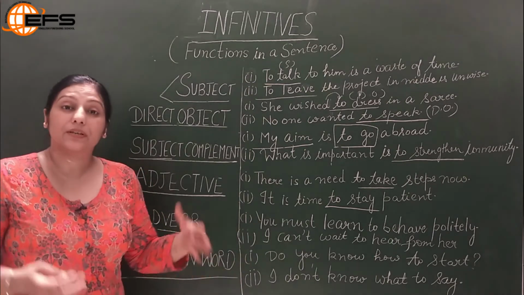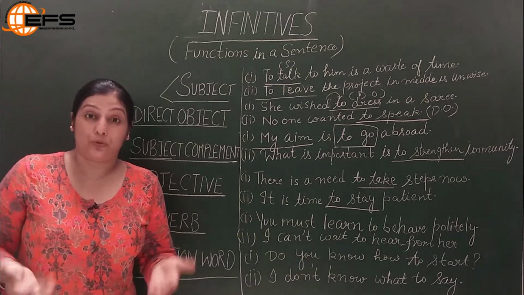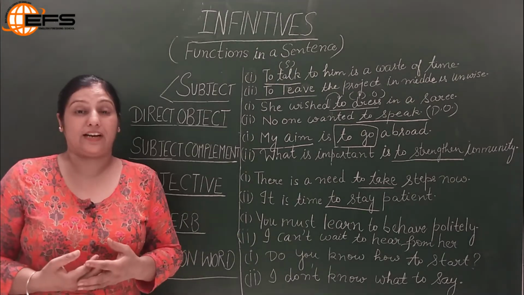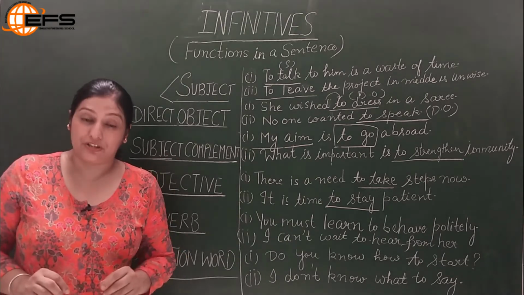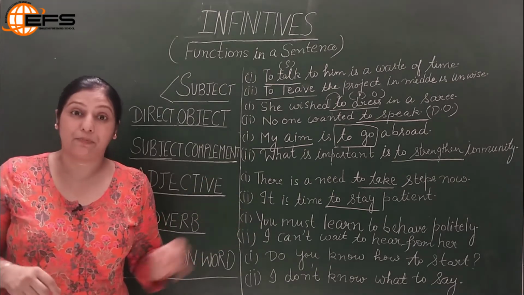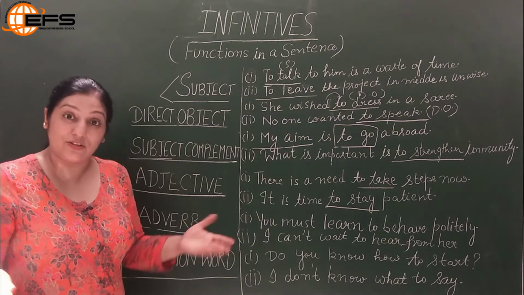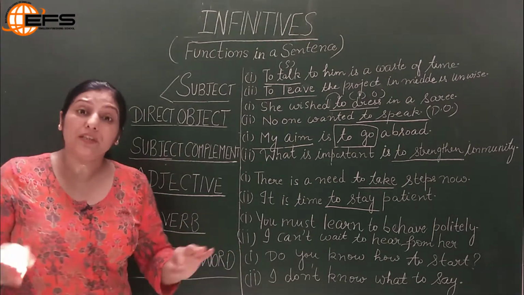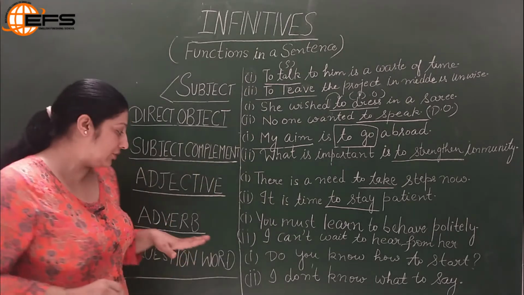So adverb is, we all know, it describes an action. It describes what we do. It describes the quality of our action. If I eat fast, so fast is the quality of eat. If I run slowly, slowly is the quality of my action run. So this is how an adverb plays the role in a sentence in general. But how to infinitive is used as an adverb is our topic of discussion now.